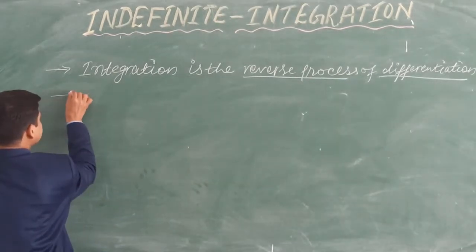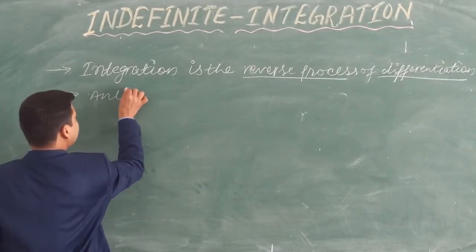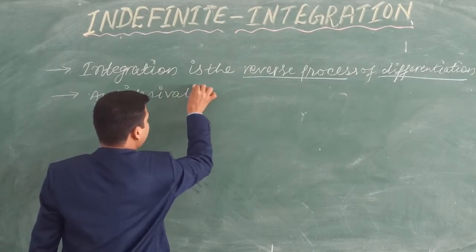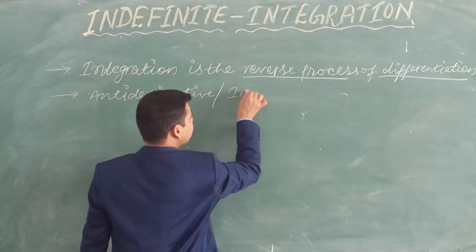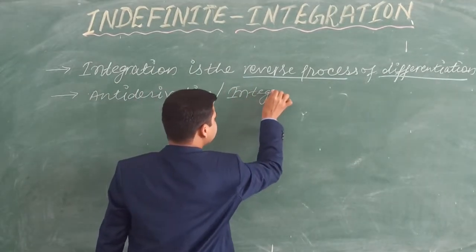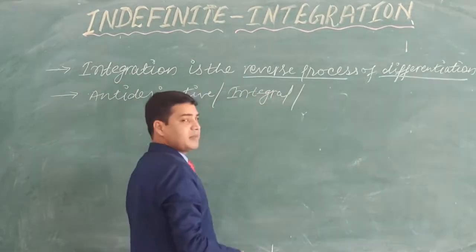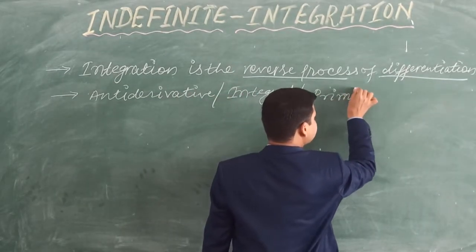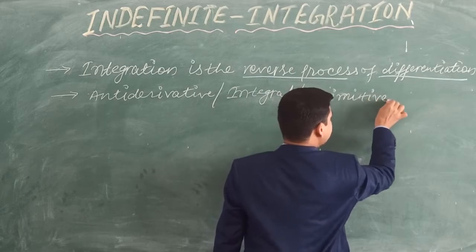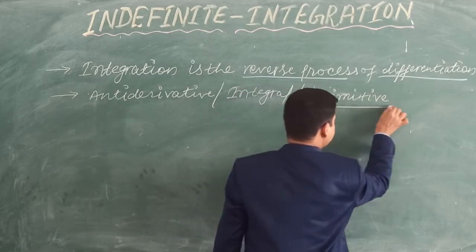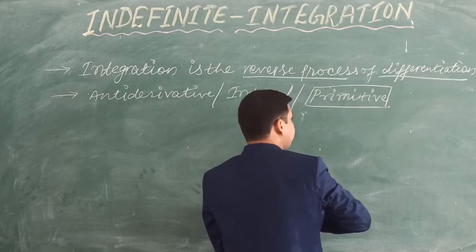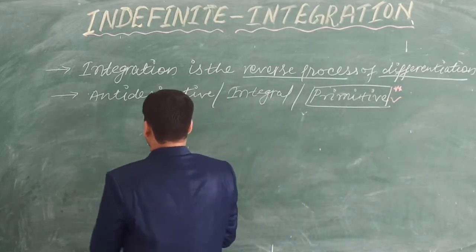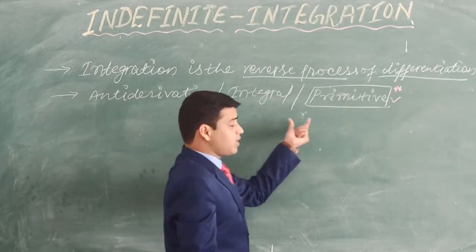That's why it is also called antiderivative, or you can say integral, or one more name is there which is very important, primitive. Sometimes questions can be asked what is the primitive of cos x or sin x in this way. So you need to remember this primitive. Primitive means integral.